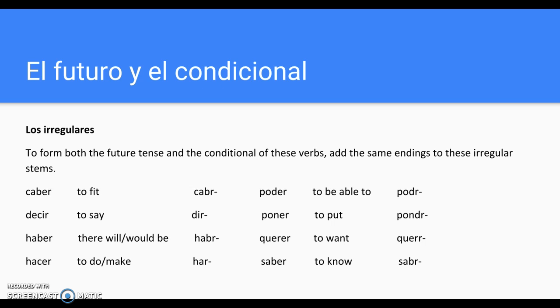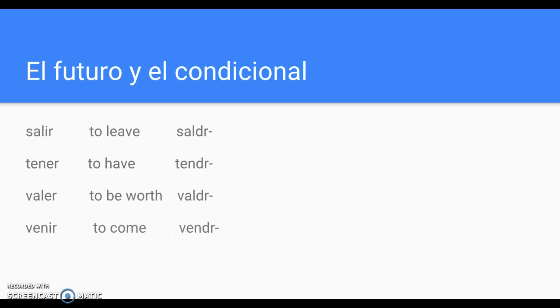P-O-N-D-R. Querer, to want. Q-U-E-R-R. Saber, to know. S-A-B-R. Salir, to leave. S-A-L-D-R. Tener, to have. T-E-N-D-R. Valer, to be worth. V-A-L-D-R. Venir, to come.